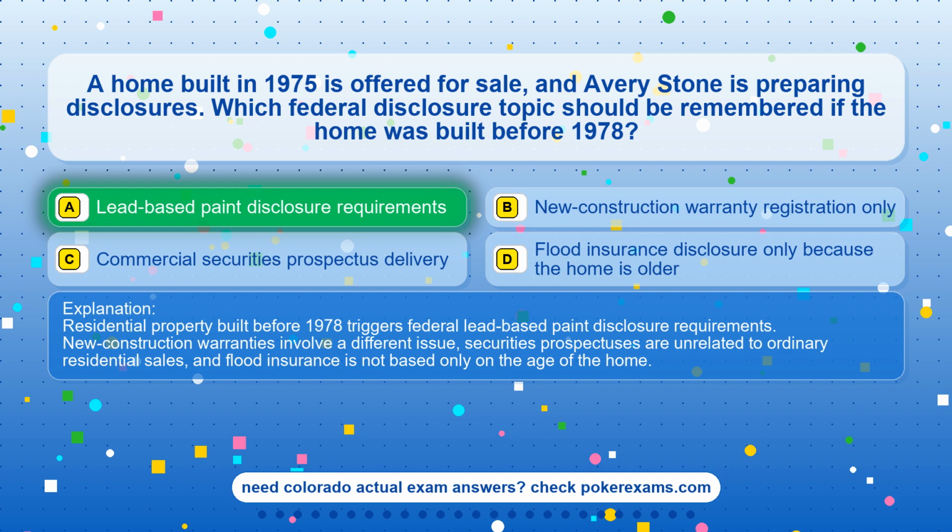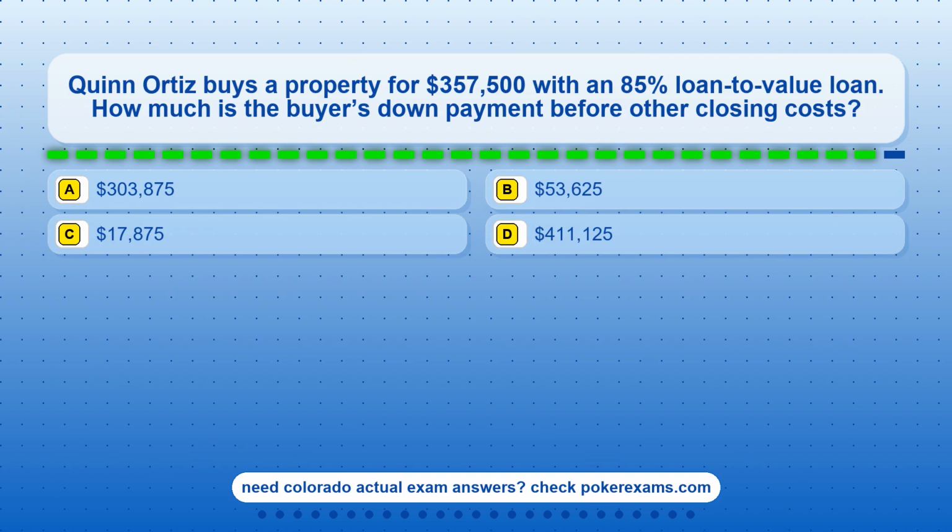Question 22. Quinn Ortiz buys a property for $357,500 with an 85% loan-to-value loan. How much is the buyer's down payment before other closing costs? Option A, $303,875. Option B, $53,625. Option C, $17,875. Option D, $411,125.